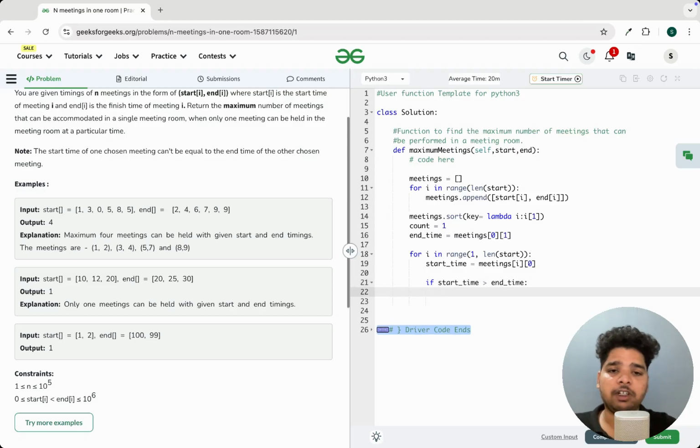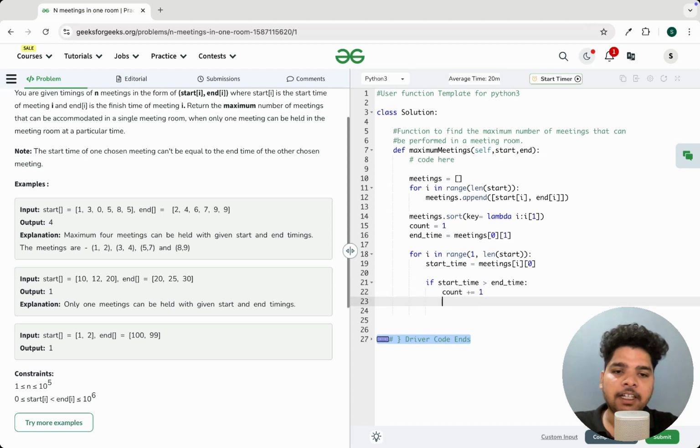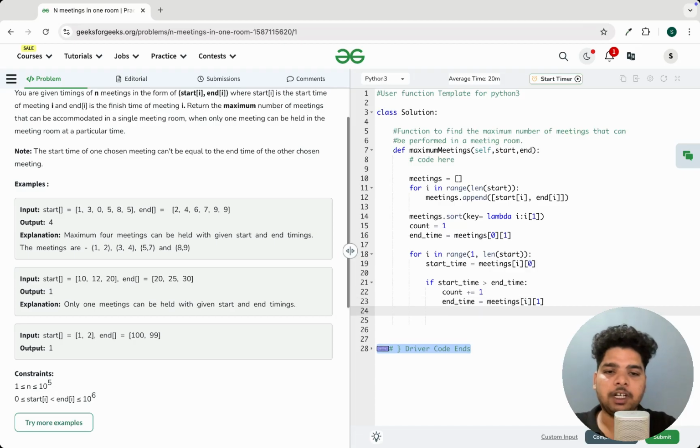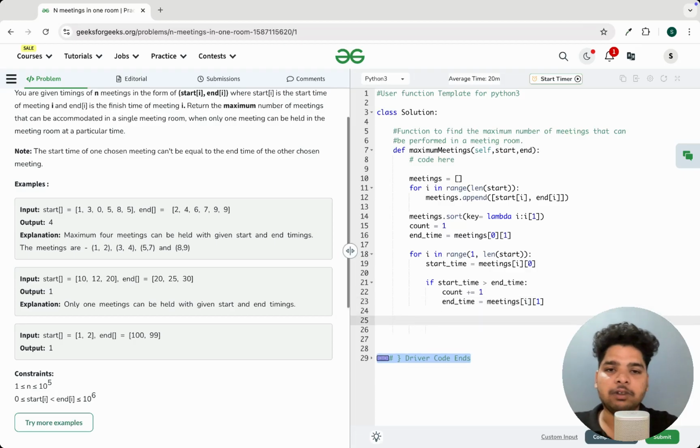then what we'll do, we can accommodate this meeting, right? So we'll be incrementing this count by 1. And we have to update this end time, right? So currently end time will be the current meetings of i and the next index. So start was the 0th index and end time will be the index 1, right? So this is done, and at last we'll be returning the count. Okay, returning the count. That's it.